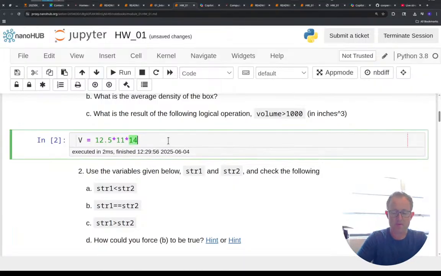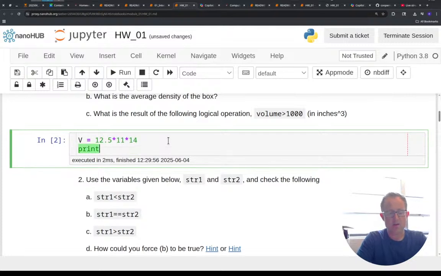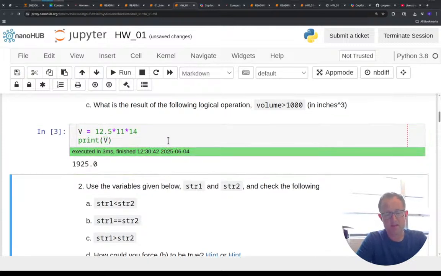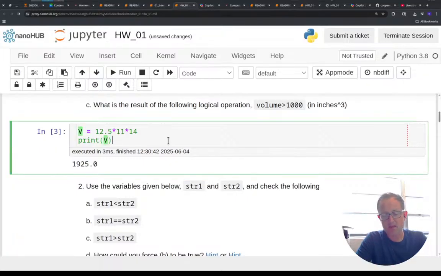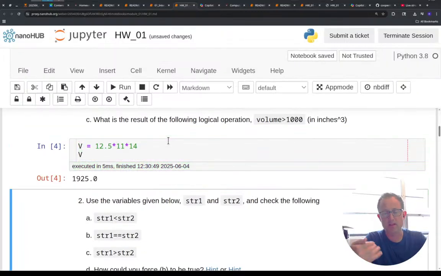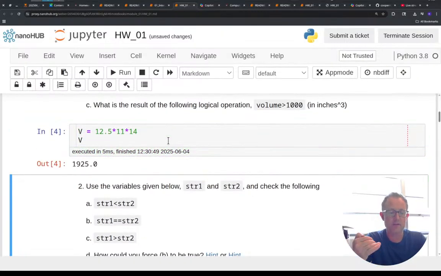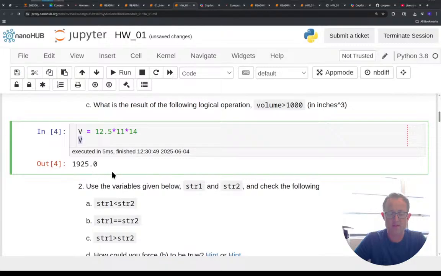So nothing happened. What I want to do now is actually print that output so I can see what happens. Another way I could do that is, if I define a variable, the last line of this, which is called a code cell, will get printed as output.